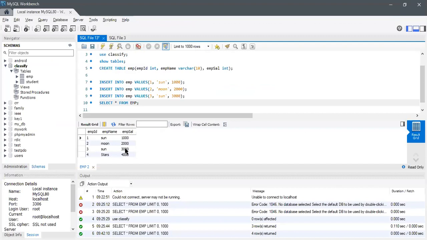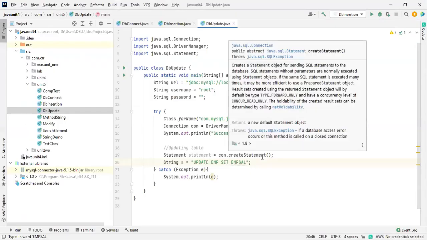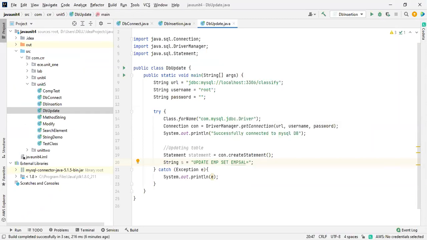Okay, this is what the updation is about. For EMP salary is equal to, inside a single quote, we need a single quote over here, 5,000. I'm changing it to 5,000. How will it know what to change, based on which value?